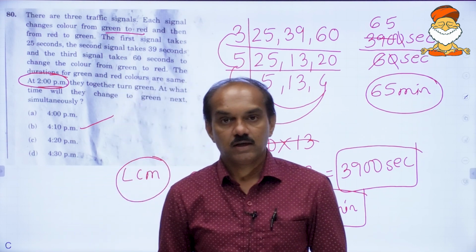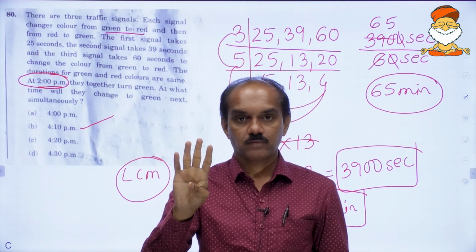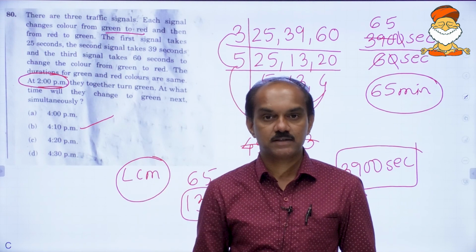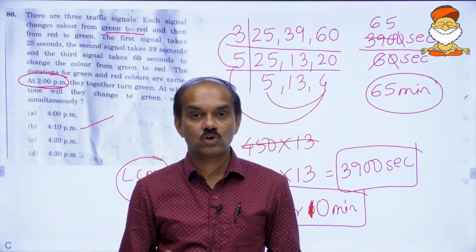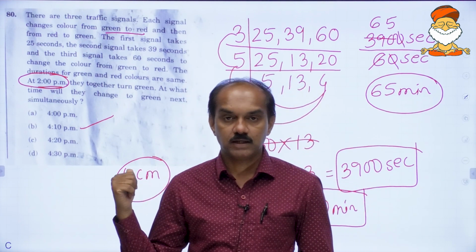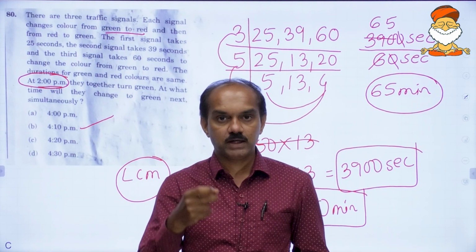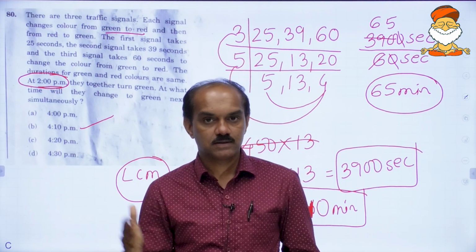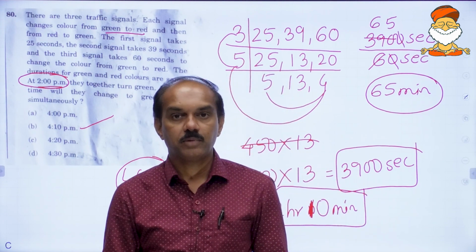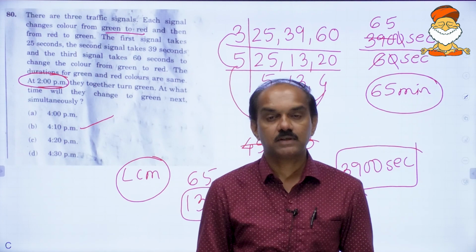Traffic signals, okay, not only traffic signals, even the bells. There are 4 bells. They toll at the intervals of 2 seconds, 3 seconds, 4 seconds and 5 seconds respectively. In 1 hour of time, how many times do they toll together? This is also a problem from CSAT, and it is also on the same lines. Not only that, there are 4 persons who are firing bullets, okay, at different intervals. How many times do they fire together in a particular period of time? These kind of questions have been asked. It is not a new problem, friends.